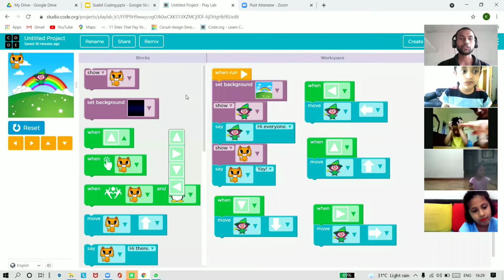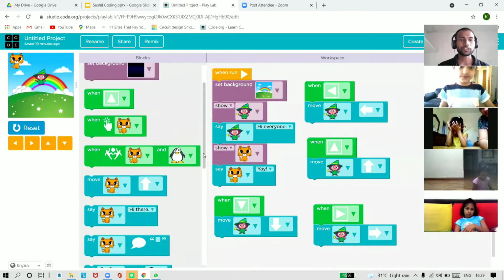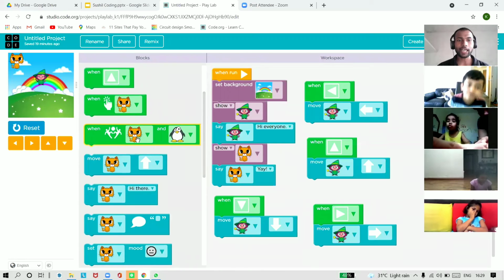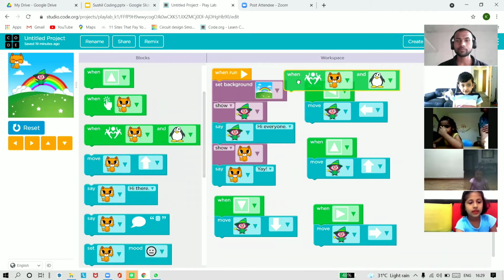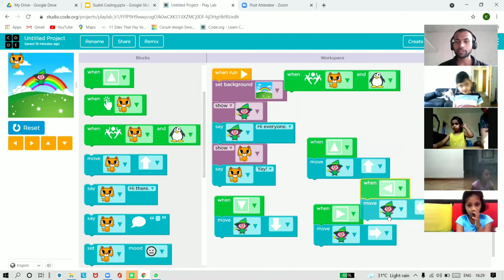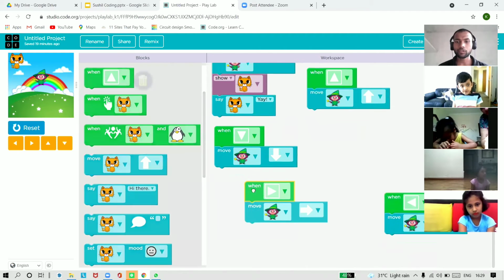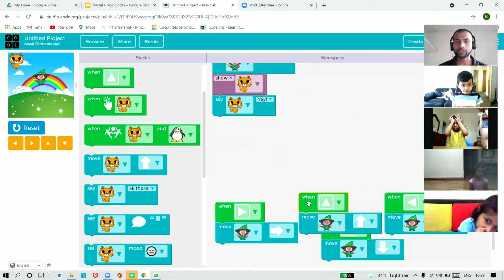So we are going to do coding for that. Are you able to see this block? When cat and penguin. I'm just using this block, and I'm removing all those blocks we have already coded downwards, so we can just focus on what we are doing right now. Just give me a minute.